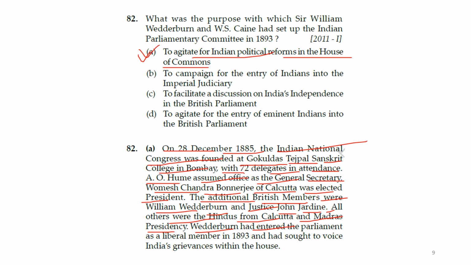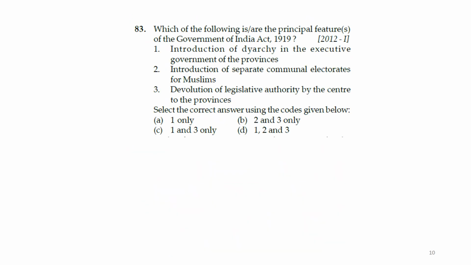Wedderburn had entered Parliament as a Liberal member in 1893 and had sought to voice India's grievances within the House. So it was actually to agitate for Indian political reform in the House of Commons. So the answer is A. Next question.